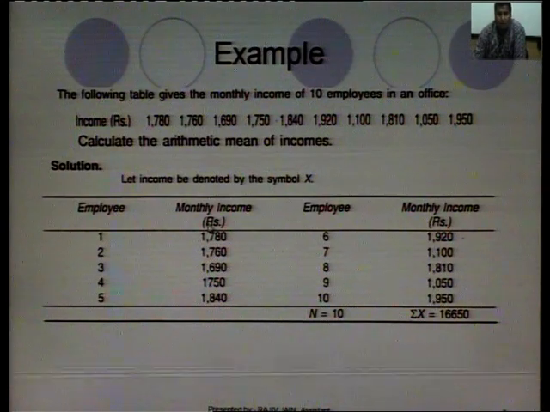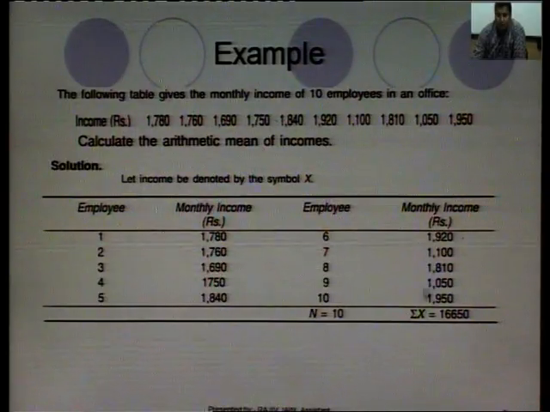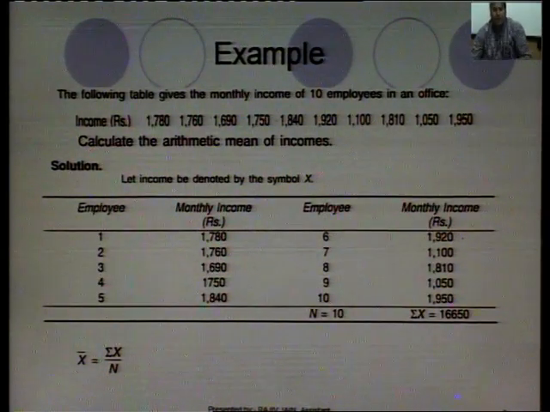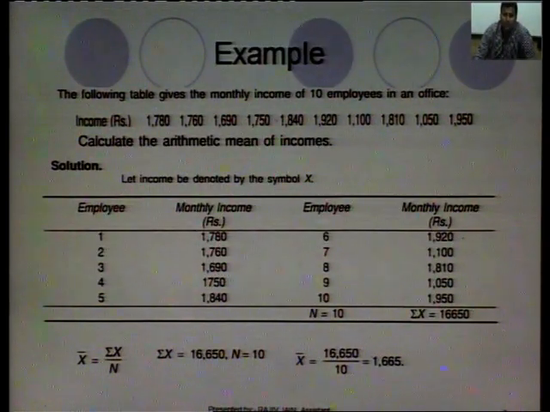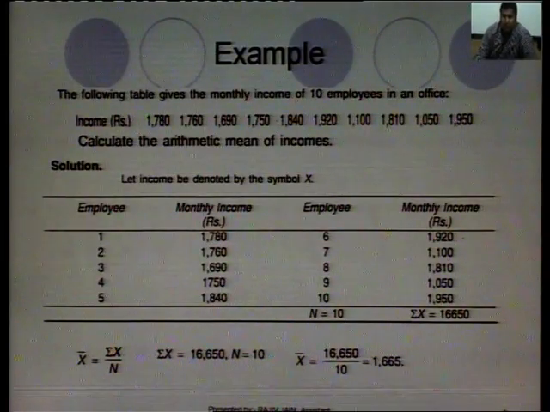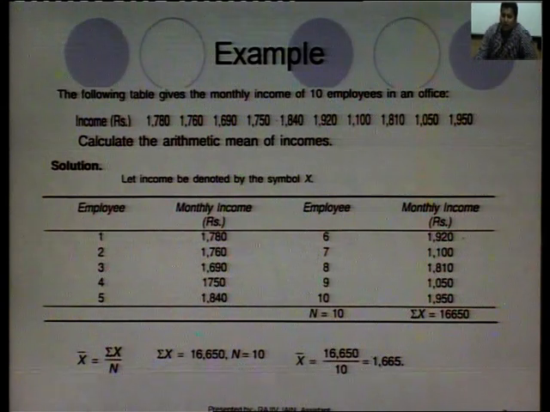Then we will simply add all these items. The sum will be 16,650 and the total number of observations is 10. So, the number of items is 10. The formula for this is x bar is equal to summation x upon n. The summation x is 16,650 and n is 10, so x bar will be equal to 16,650 divided by 10, that is 1665. This is a simple method. Simply we have to add all the values and divide by the total number of observations.